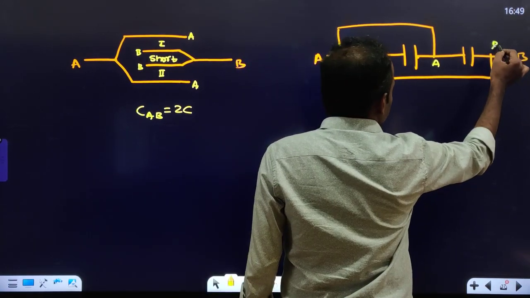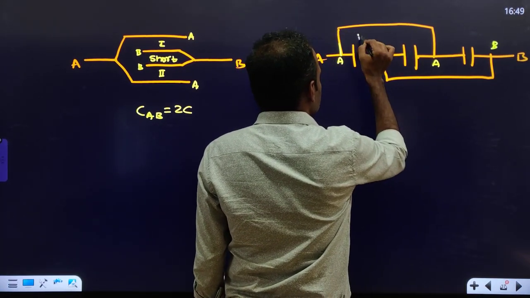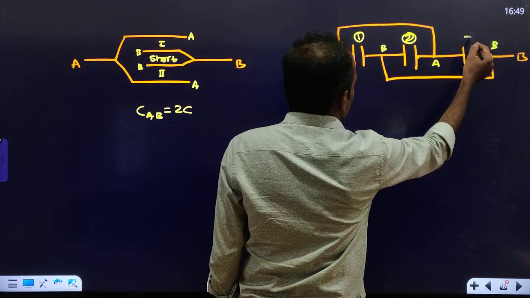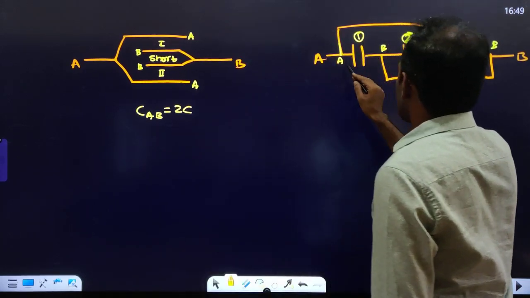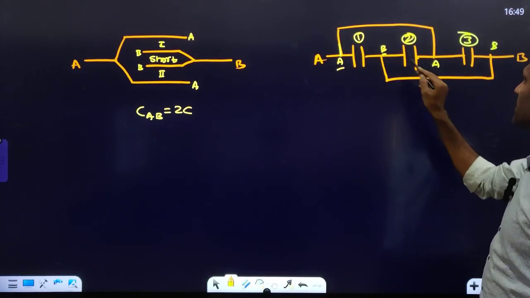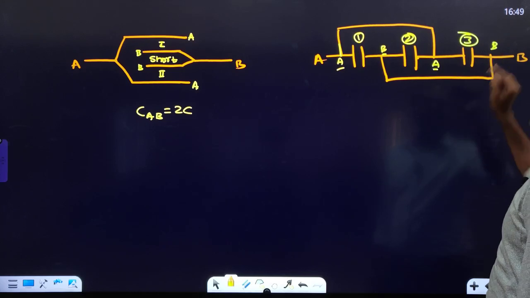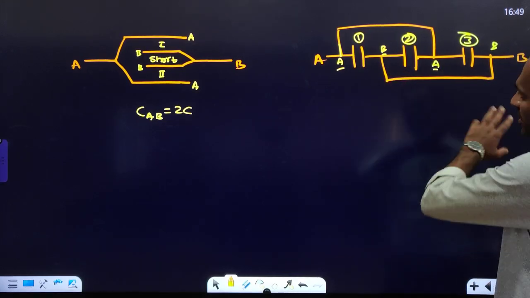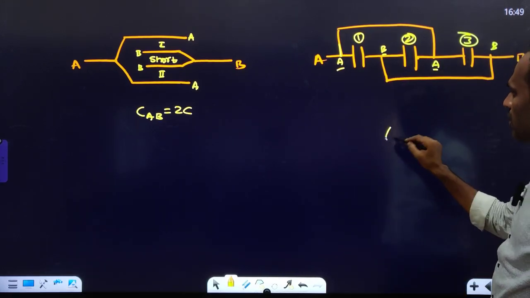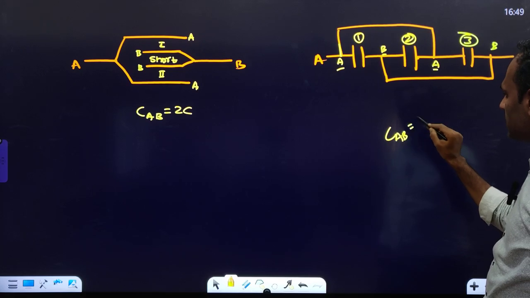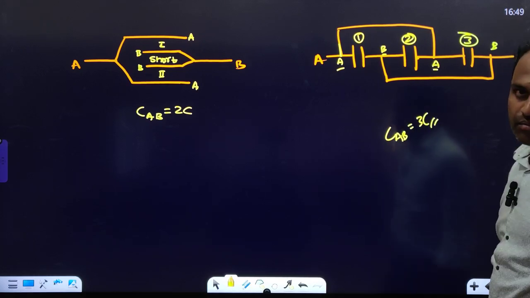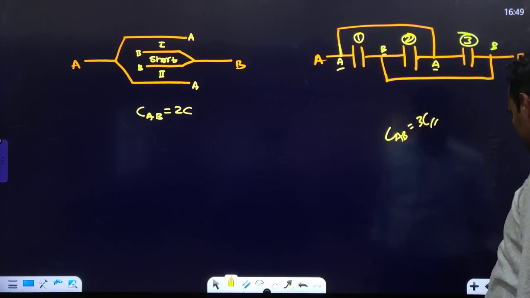Right? Okay, this is B, then this is also B. So this is first capacitor, second capacitor, third capacitor. First capacitor is connected between A and B, second capacitor between A and B, third capacitor between A and B. It means all 3 capacitors are connected between A and B only. So they are said to be in parallel, hence the effective capacitance will be 3C. Right? This is called the common potential method.